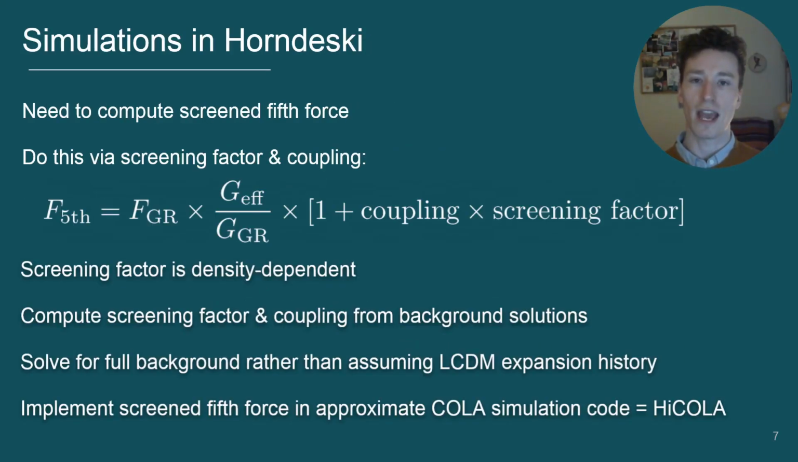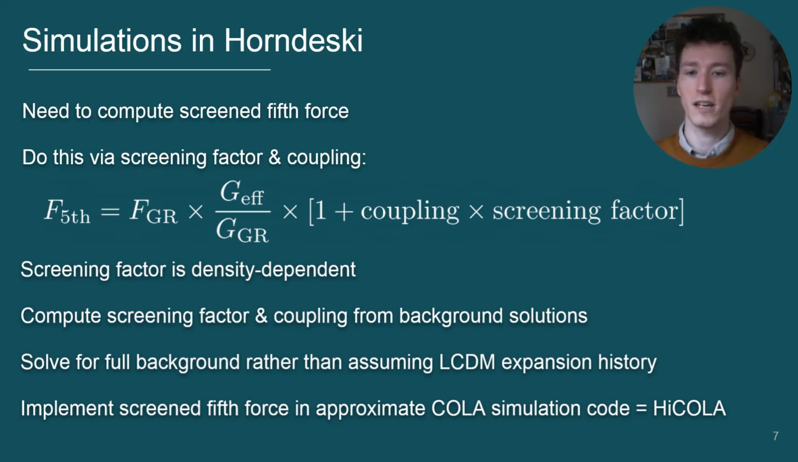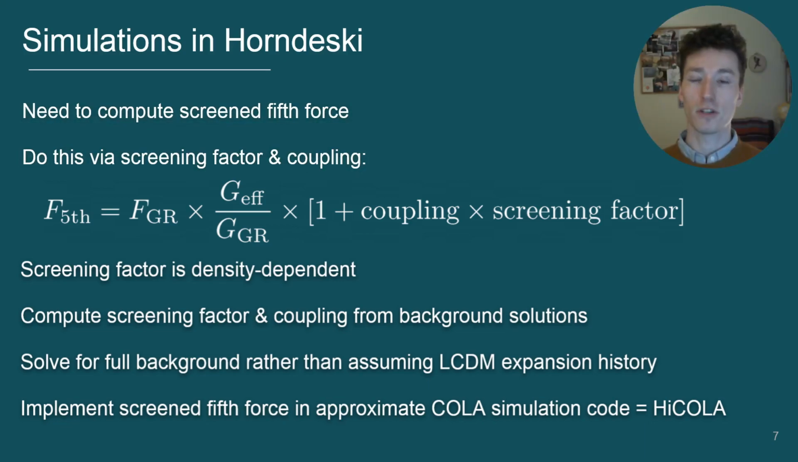So if we do want to create N-body simulations for a general Horndeski gravity, how do we go about it? The key quantity we need to be able to compute is the screened fifth force between the N-body particles. We can estimate this with an approach involving a screening factor and coupling, as seen schematically in this equation. As well as being time dependent, the screening factor is also density dependent, so produces scale dependent growth, whereas the coupling only has a time dependence. This approach has been used before, in N-body simulations of individual theories of modified gravity.